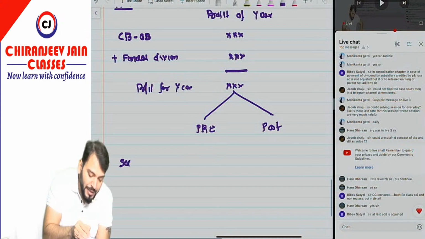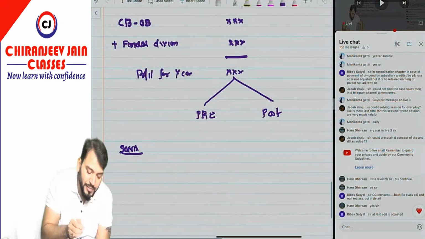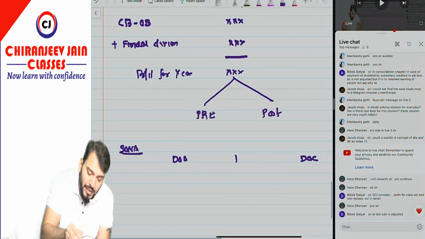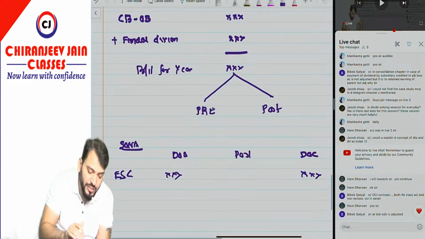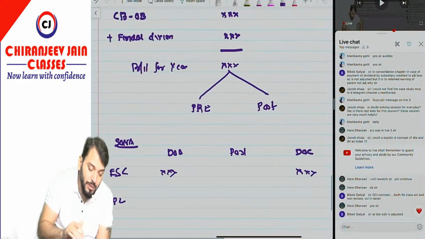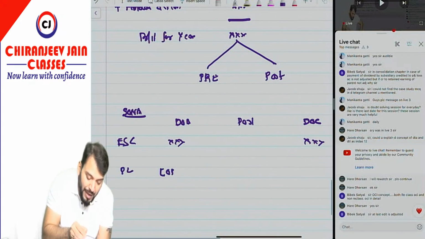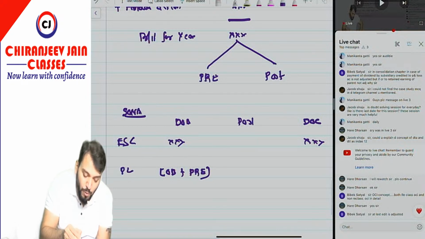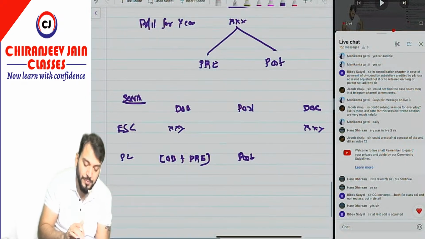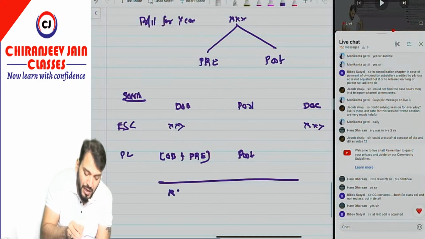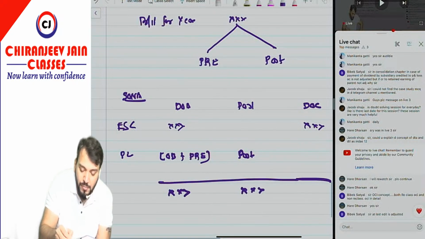Now we'll prepare the statement of net assets. In the statement of net assets, we write down the date of acquisition, then the date of consolidation, and then post. First we write down equity share capital; I think no discussion is required. Now coming to PL: in the date of acquisition we write down the opening balance plus pre-acquisition profit, and in post-acquisition we write down post-acquisition profit. Understood?